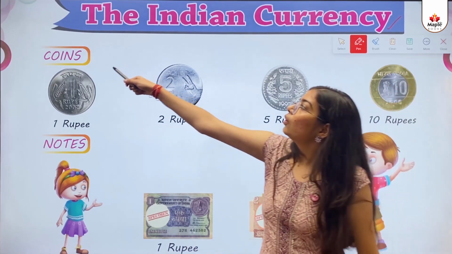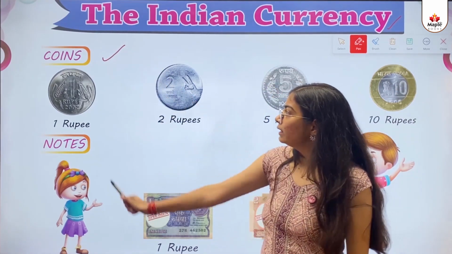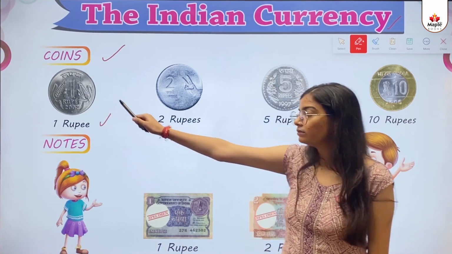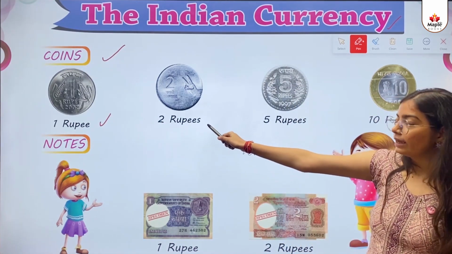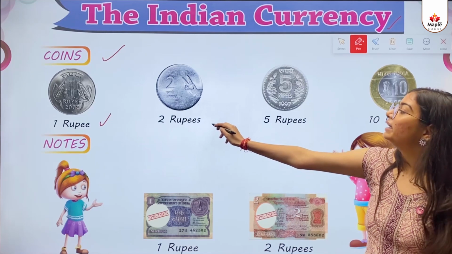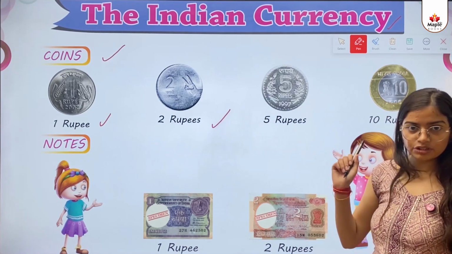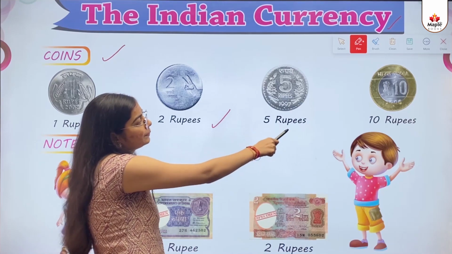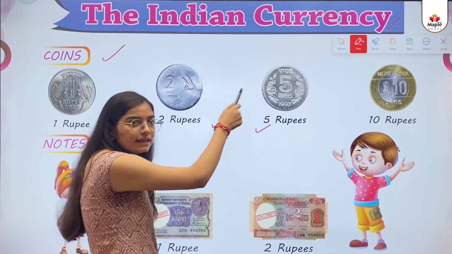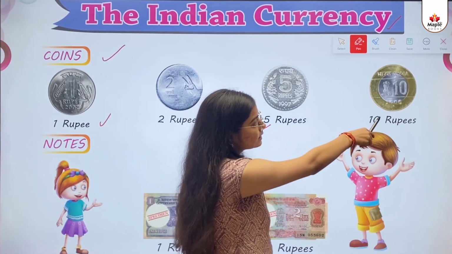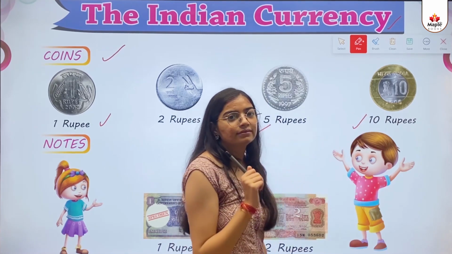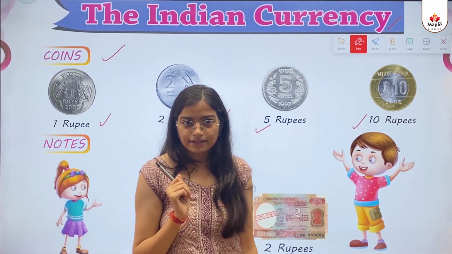So coins. First one is 1 rupee coin. Then next one is 2 rupees coin, as you can see in the picture already. Then this one is a 5 rupee coin. You can see in the picture. Then this one is a 10 rupee coin. Is this much clear, kids?